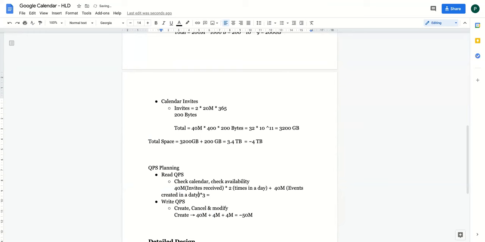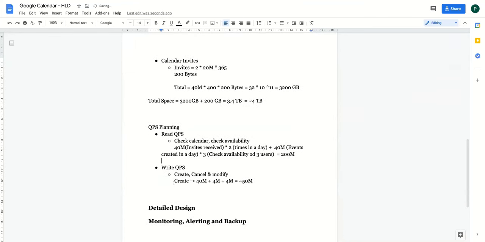And on an average, I'm saying that you will check the availability of 3 users for an invite. Okay. So this comes out to be what? 40 million into 2, that is 80 million, plus 40 million into 3, that is 120 million, so this comes out to be 200 million. Correct.